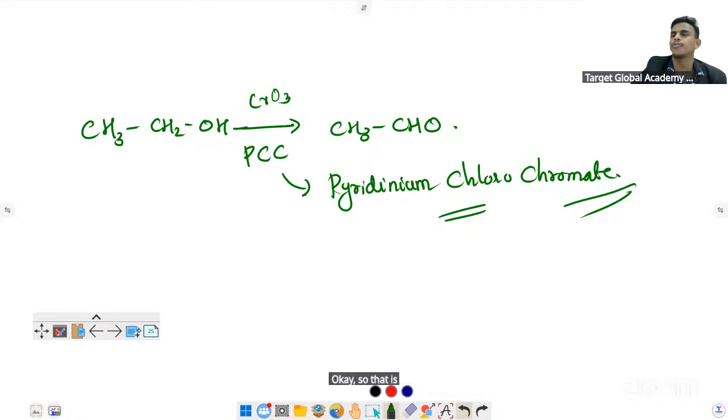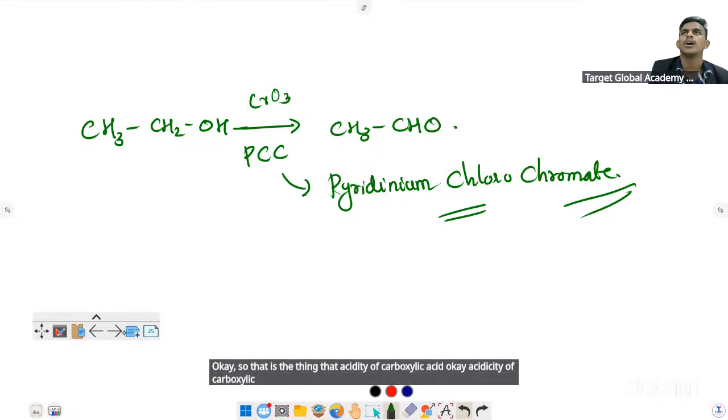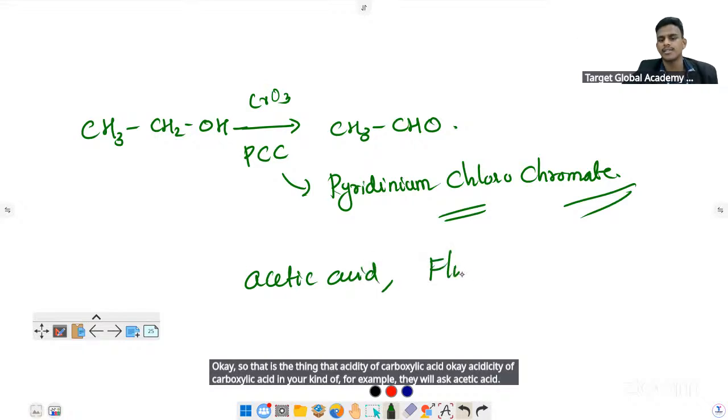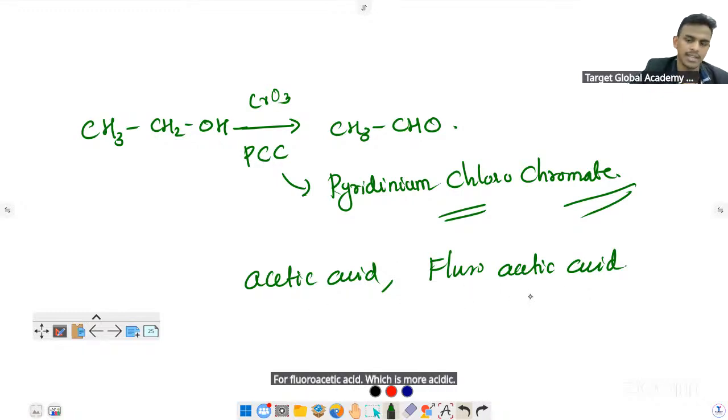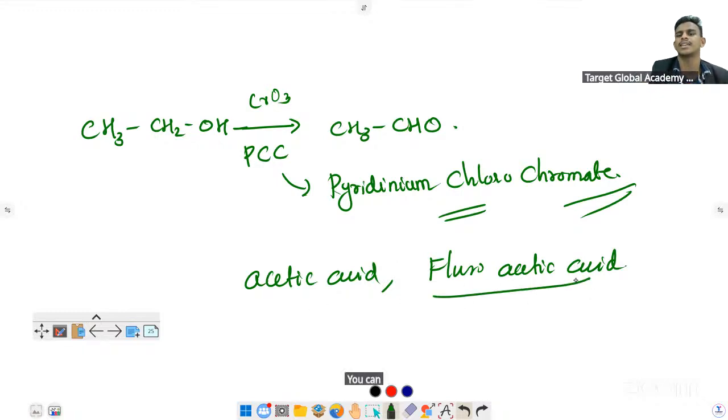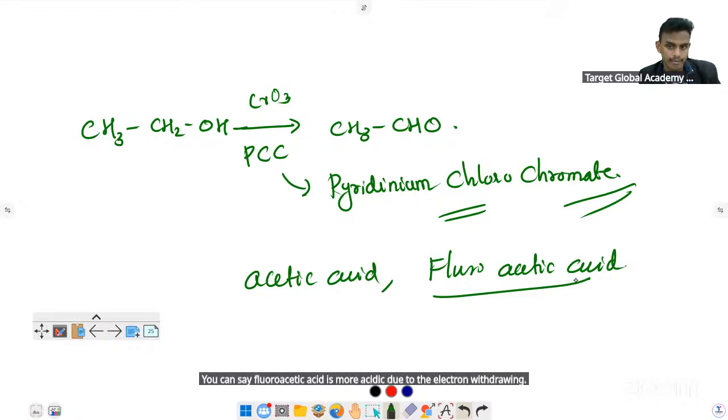Then the acidity of carboxylic acids. For example, they will ask acetic acid or fluoroacetic acid, which is more acidic? You can say fluoroacetic acid is more acidic due to the electron withdrawing effect of fluorine.